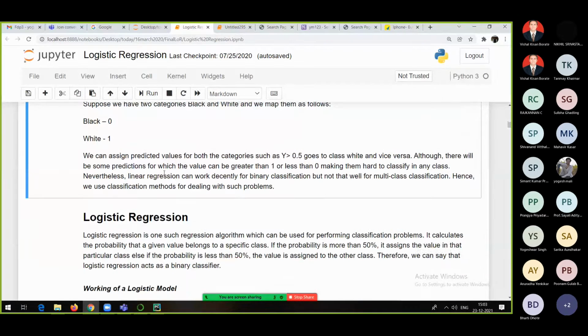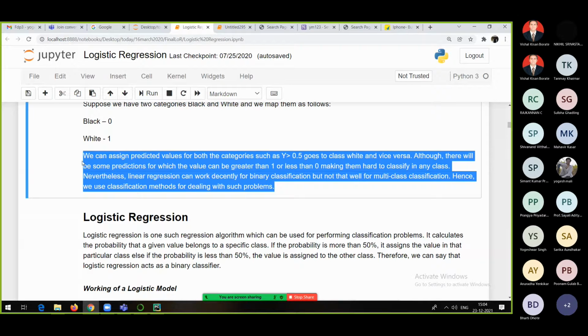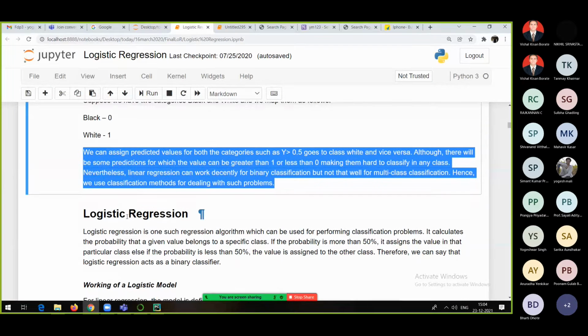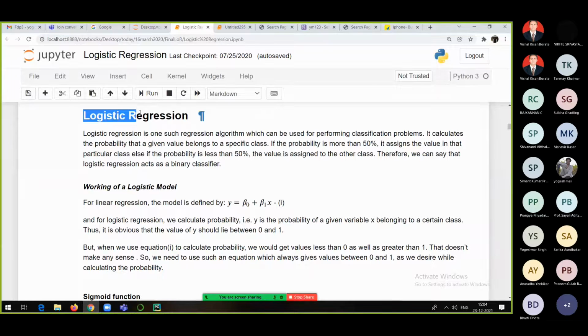Okay, so basically the idea is, logistic regression makes use of the concept of probability to solve classification types of problems, and if you try to use linear regression to solve the classification problem, it is going to violate the probability rule, and that's how one cannot use linear regression to solve classification problems. So that's why logistic regression is there.